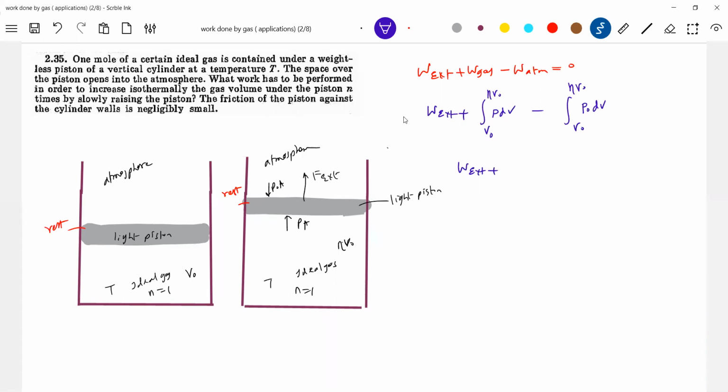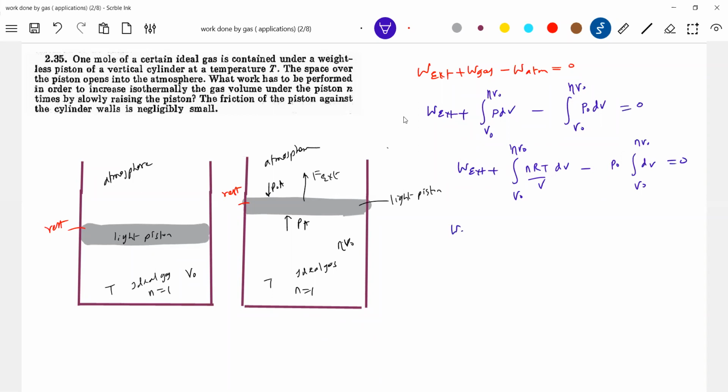I write nRT by V. From V naught to eta V naught, minus this will be P naught times the change in volume. So P naught I'll take outside. All set equal to 0.